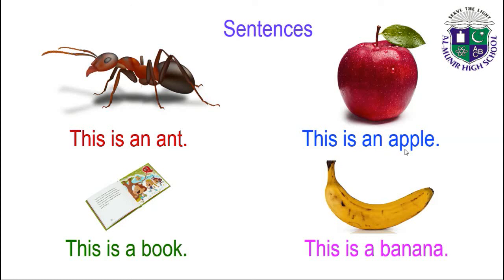This is an apple. This is a book. This is a banana. This is an ant. This is an apple. This is a book. This is a banana. So KG class, that was your today's work, which was vocabulary of A and B.